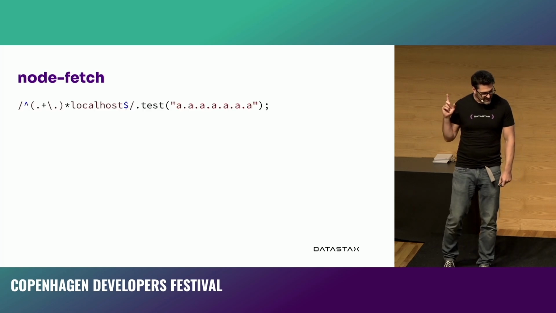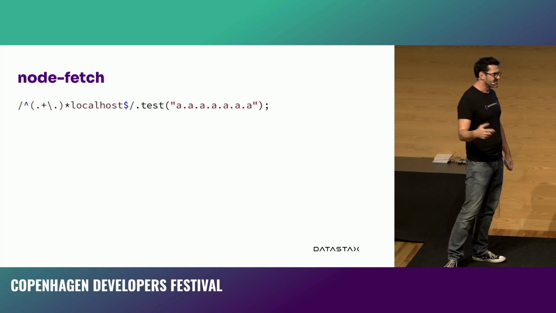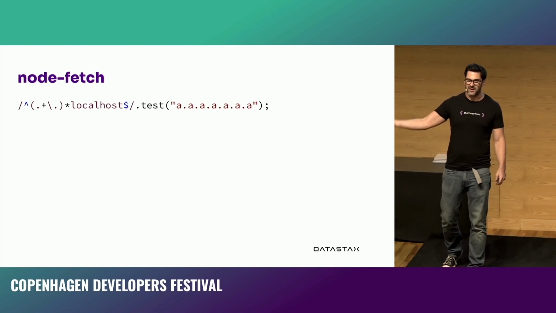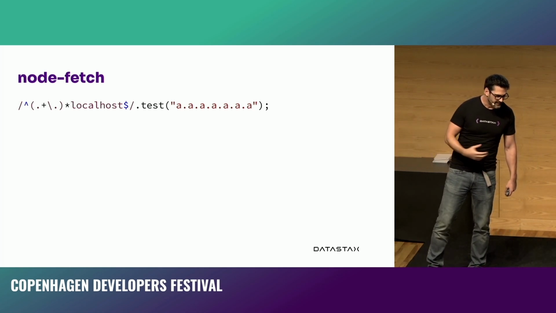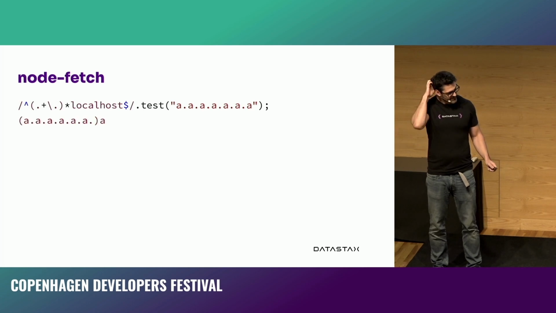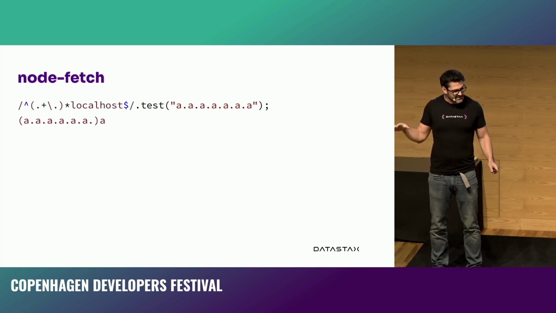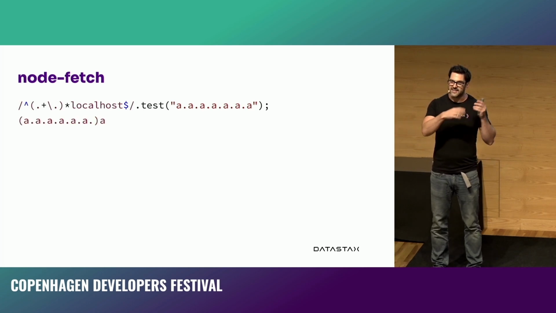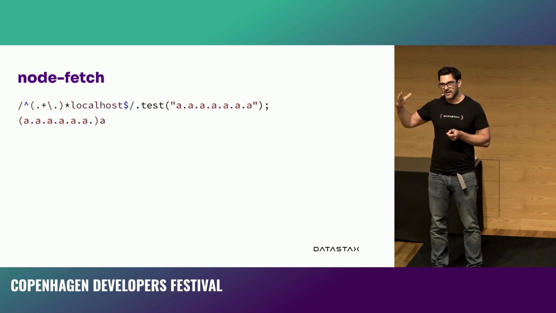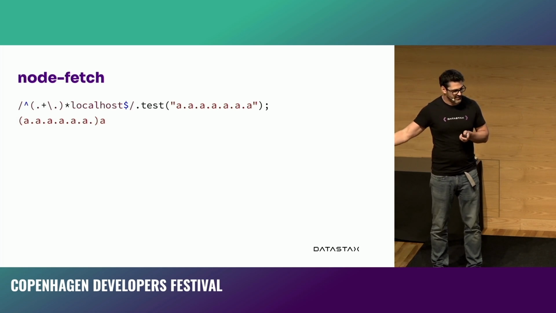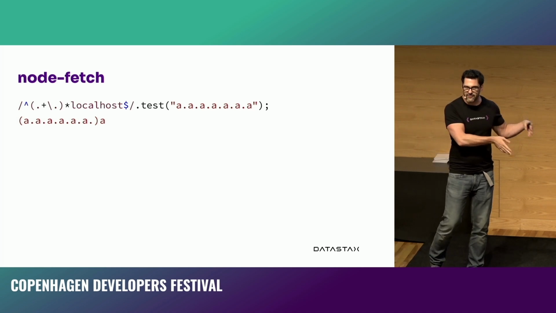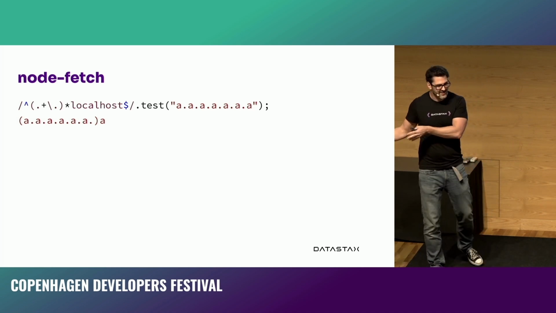The problem with this is in the case where, again, it fails. This is a bunch of subdomains that don't have localhost at the end, so it would fail. But it would fail in a horrible, horrible way, because we've got that dot plus, that's any character one or more times, finally followed by an actual dot, and dot fits into any character as well as being a dot.